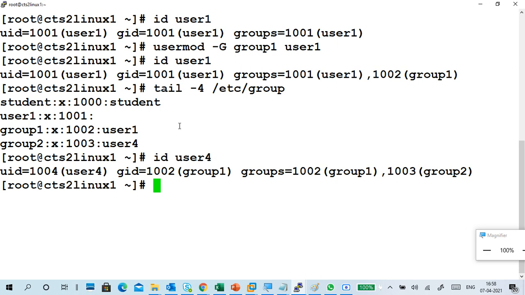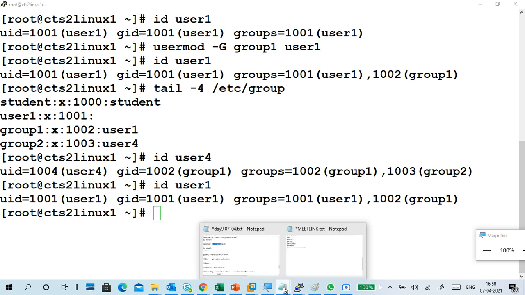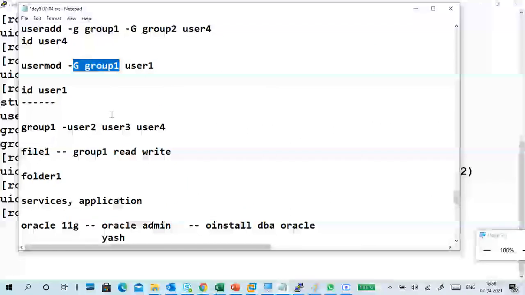Okay, now user 1, so id user 1, primary group is user 1, secondary group is, what is a supplementary group? Group 1. Now I want to change user 1's primary group from user 1 to group 2.